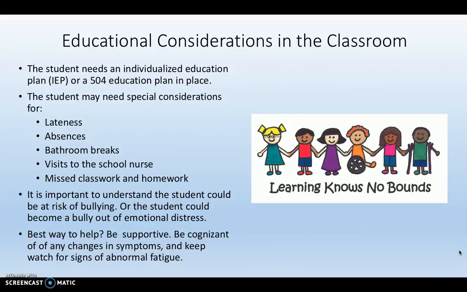Educational considerations in the classroom. A student needs an individualized education plan, IEP, or 504 plan in place. The student may also need special consideration for lateness, absences, bathroom breaks, visits to the school nurse, and missed classwork and assignments. It is important to understand that the student could be at risk for bullying, or that the student themselves could be a bully out of emotional distress. The best way for a teacher to help is to be supportive and be cognizant of any changes in symptoms and keep watch for signs of abnormal fatigue.